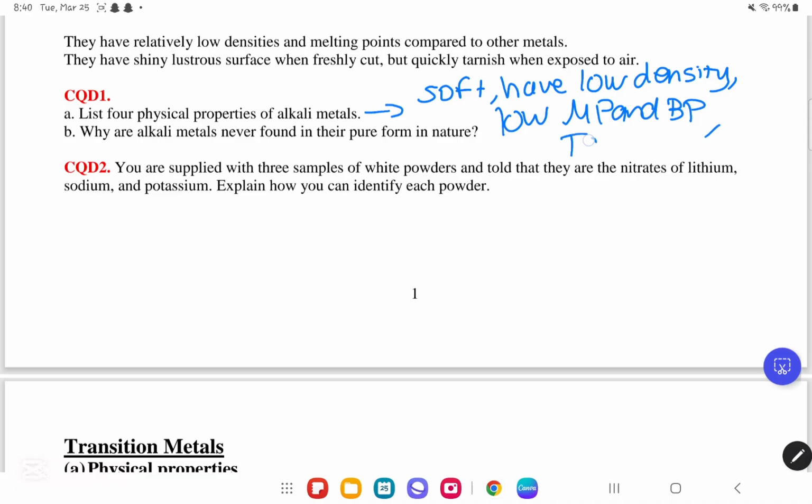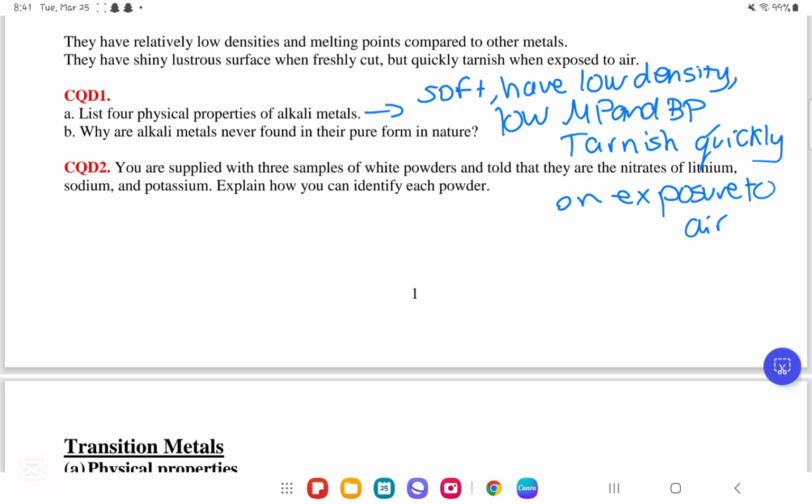And we know that they tarnish quickly on exposure to air. So again, for physical properties of alkali metals, they are soft, they have a low density, they have a low melting point and boiling point, and they tarnish quickly on exposure to air.